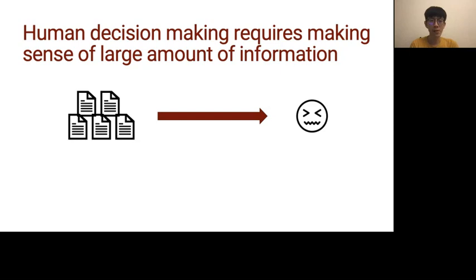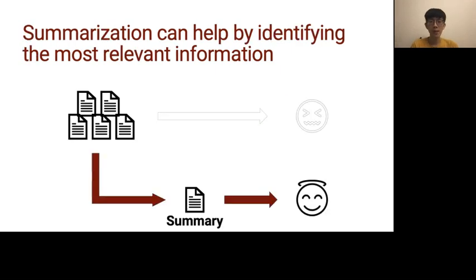Human decision-making requires making sense of large amounts of information. This includes reading through tens or hundreds of documents. For example, investors need to read a lot of analyst reports or business news to make their decisions. But it's not a human strength to digest this amount of information. Summarization can help in this scenario by identifying the most relevant information and saving people's time.